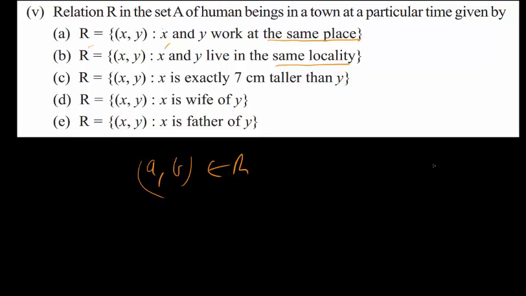There's no superficial explanation for this. They live in the same location. If you really want to write something on this one, I would write it like this: Raju is related to Ramesh under the relationship R, whatever this relationship is, which is living in the same location.